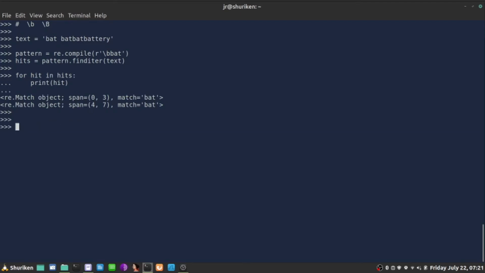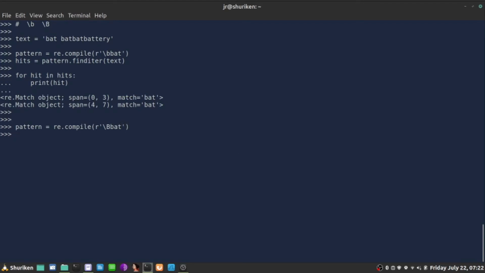Check this out. So let's use pattern will equal to regular expressions compile raw string. Inside we'll have now uppercase B, and we're looking for bat. So this means find me the occurrence of bat which has no space either preceding or following that word.